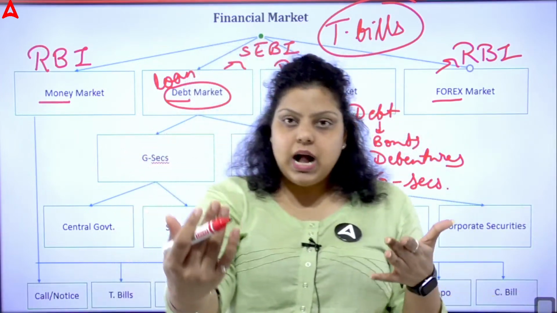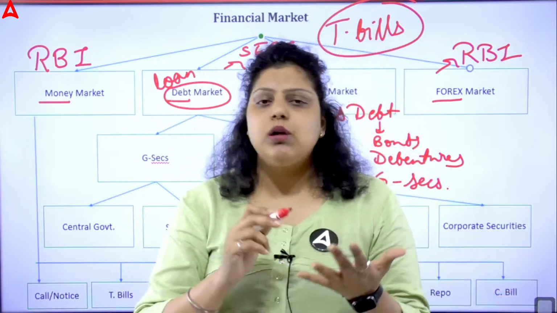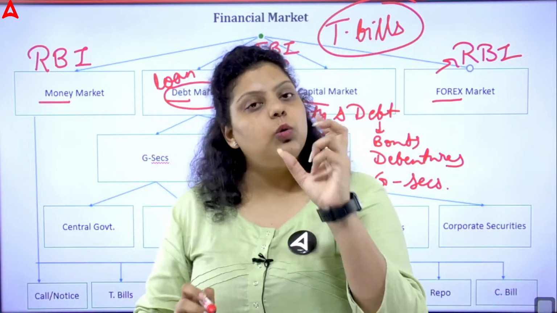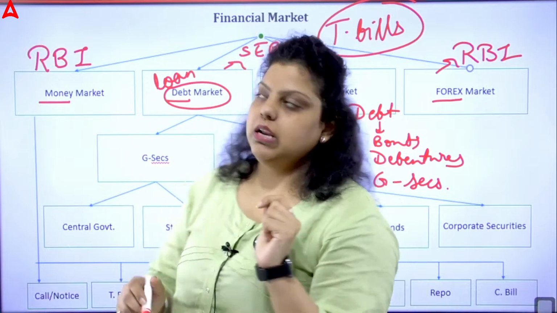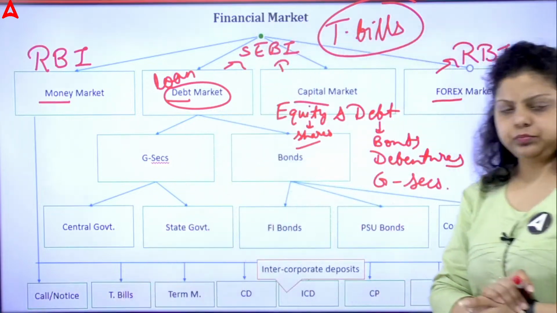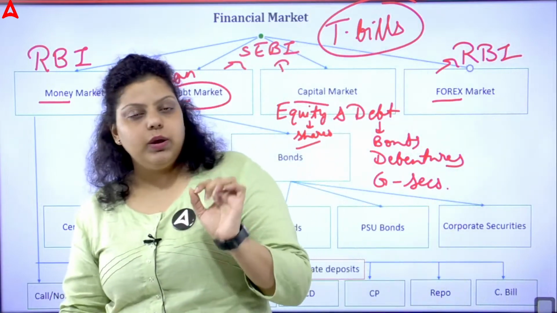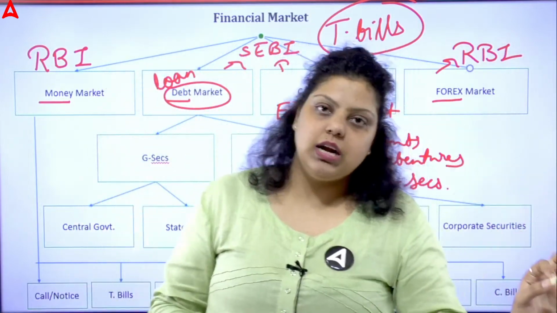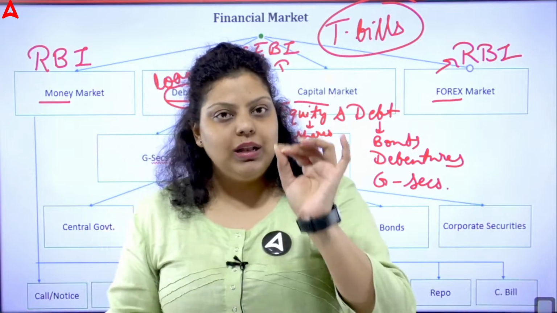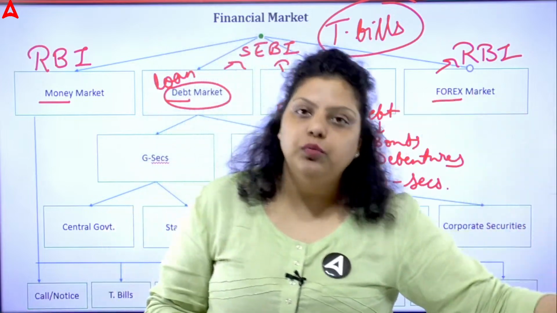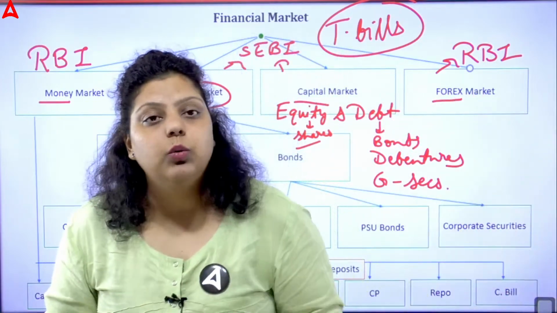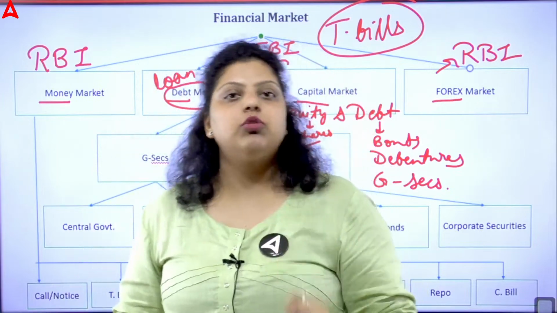It means when a company is taking funds under bonds, debentures, or government security, they are taking a loan from you. But in the case of the equity market, your share market, they are not taking a loan. They are making you their partners. When you invest in the shares of any particular company, the company will give you a part of their profit. The company will give you certain ownership according to how many shares you have purchased.